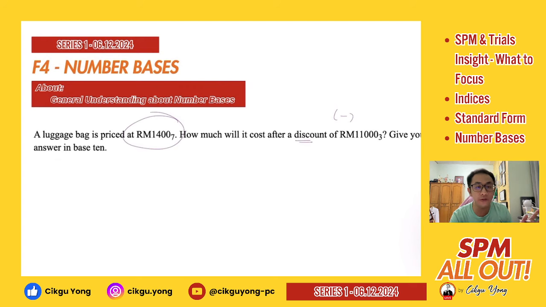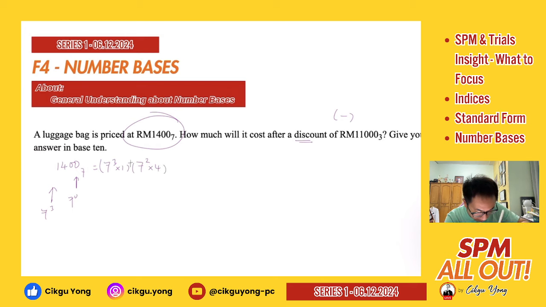So 1400 base 7, you can start by changing it to base 10 first. To start off, you need to make sure your base is 7 so that you can find your number value properly. This is your 7^0 up to 7^3. So you have 7^3 times 1, 7^2 times 4.